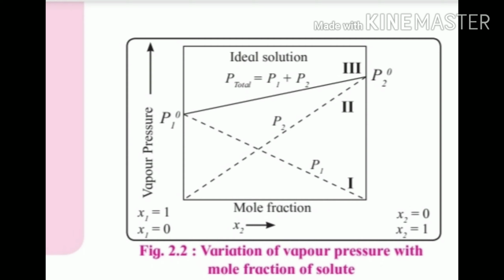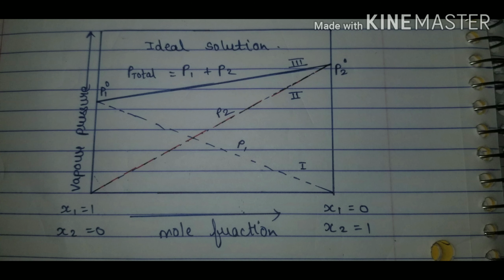Okay, now move for the second volatile liquid, that is P02. Here it should not be x1 is equal to 0, it should be x2 is equal to 0. Okay, so as you move from x2 is equal to 0 to x2 is equal to 1, you see that again the mole fraction is increasing. Now the third line here gives the total pressure, that is P1 plus P2. So of course there is a slight increase that is seen, which is the combination of the vapor pressures of P1 and P2. Kindly make correction in this graph.